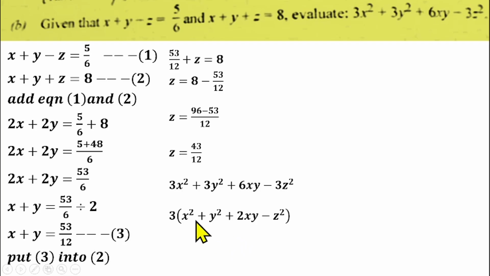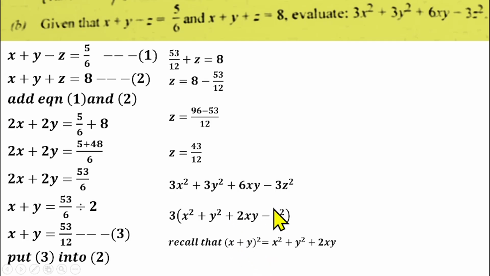Recall that if you expand x plus y squared, which is x plus y in two places, and simplify it, that will give us x squared plus y squared plus 2xy. So I can replace this with x plus y squared.